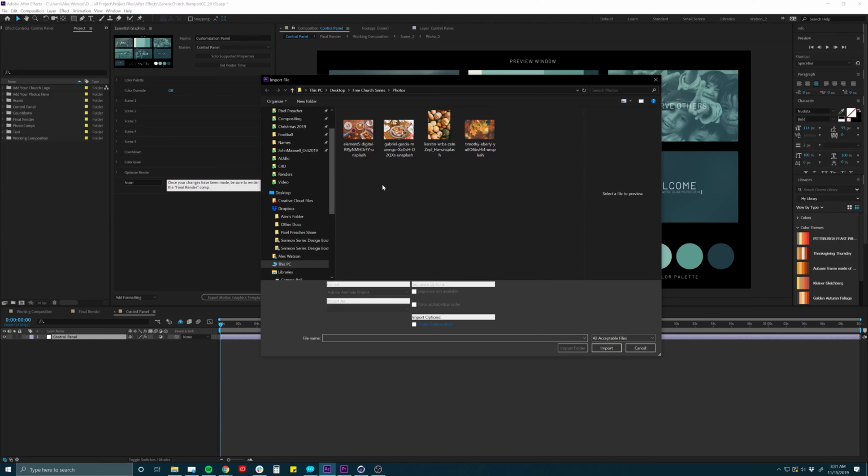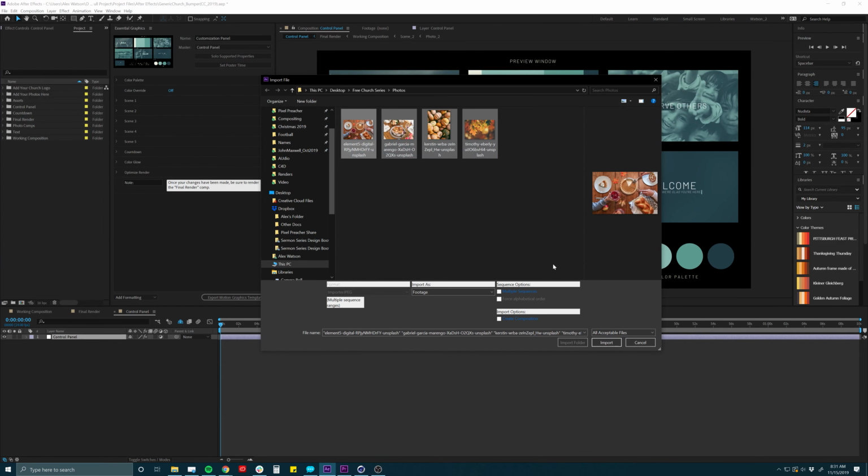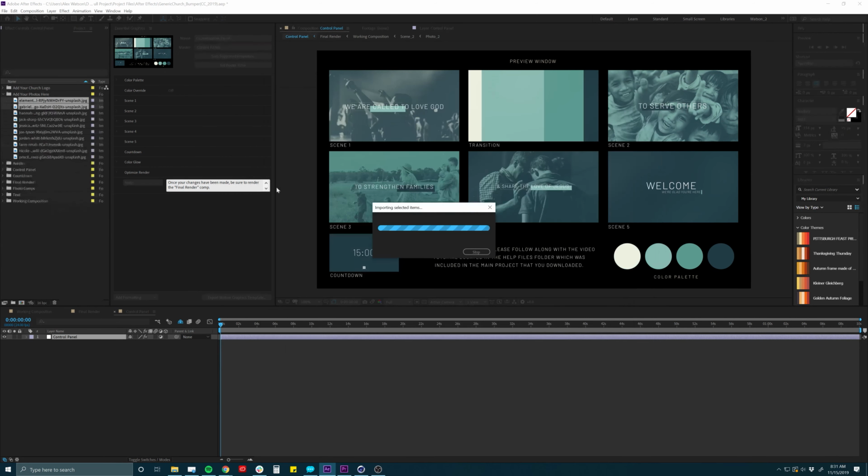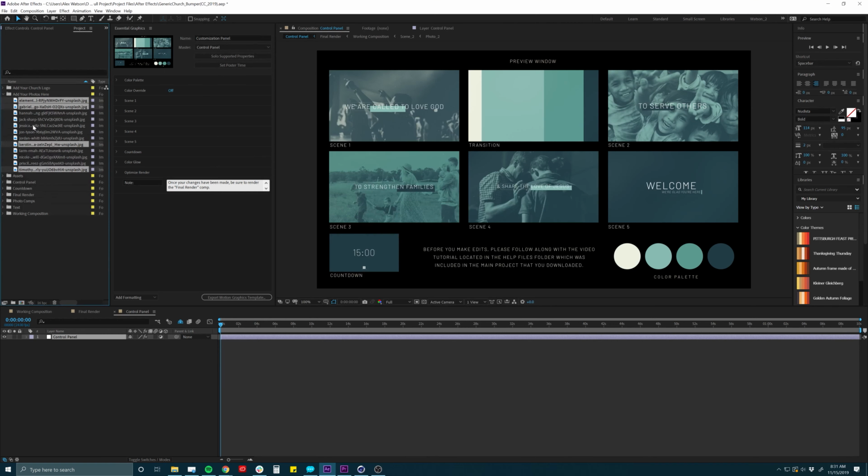Let me open this up a little bit. I can just click and drag these in, or just highlight all of them and hit Import. It's going to load them in here, and it's going to drop them in with all the other ones, but we can ignore these for now. We're really just focusing on these four here.